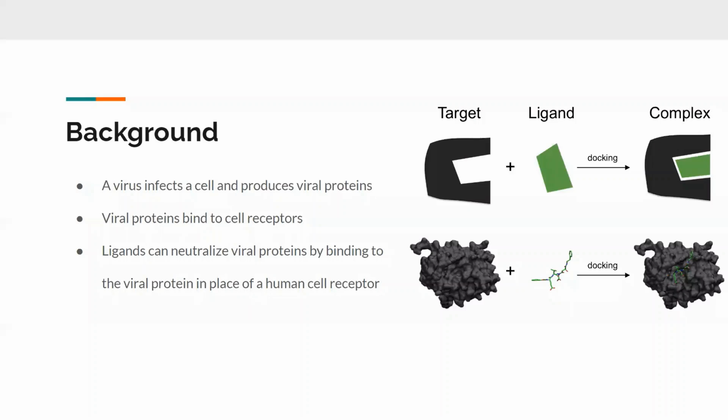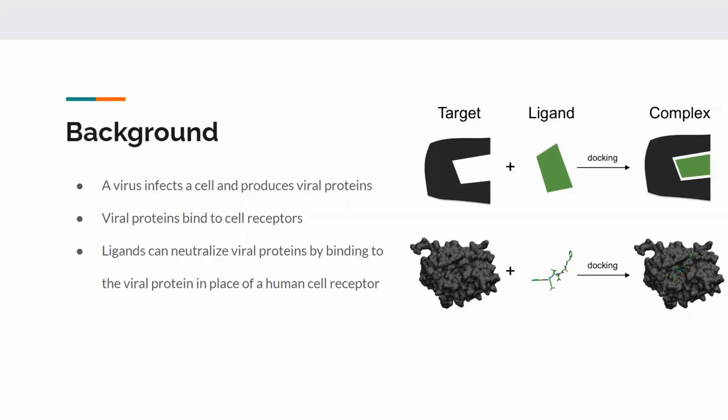So, a little bit of biological background on our project: we are studying the coronavirus. The coronavirus essentially infects a cell, then hijacks its cellular machinery to produce copies of itself and viral proteins. Once it's produced enough of these viral proteins, that cell explodes and these viral proteins are spread throughout the human body, and then this cycle repeats with a new cell. So essentially, viral proteins bind to cell receptors and infect them and damage them and clone themselves.